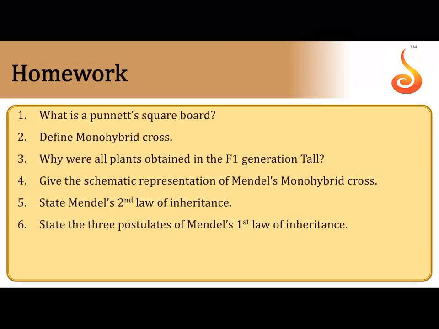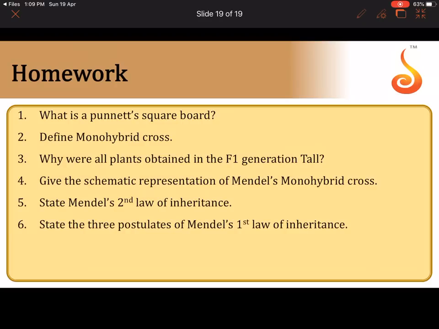Okay. So homework is, you need to write what is a Punnett square board. I forgot to mention the scores here. So Punnett square board you will write for 1 mark. Define a monohybrid cross for 1 mark. Why were all plants obtained in F1 generation tall for 1 mark. Give the schematic representation for 5 marks. You need to write the scheme P1, F1, F2. You need to write the Punnett square board. State Mendel's second law of inheritance is for 2 marks, and state the postulates. There are 3 postulates, so it is for 3 marks.